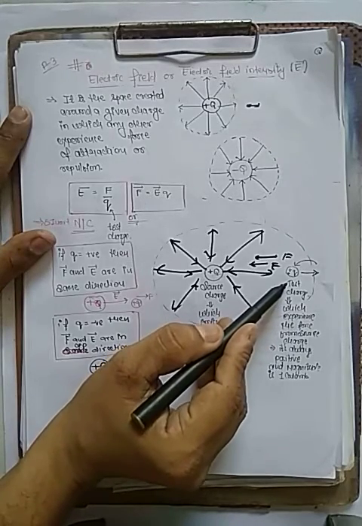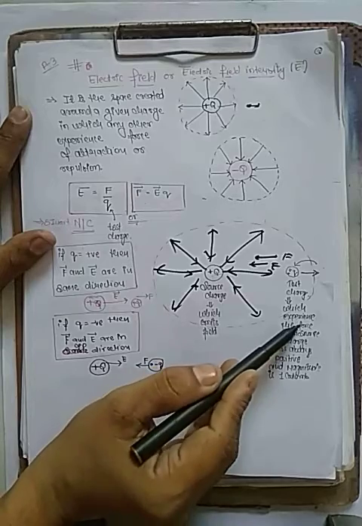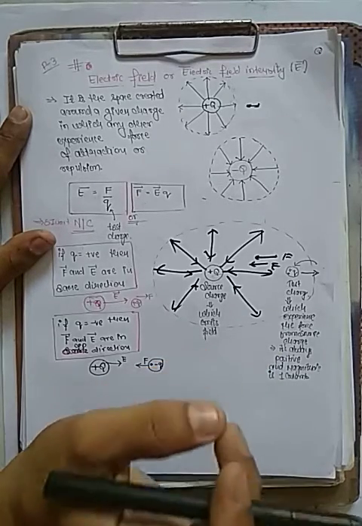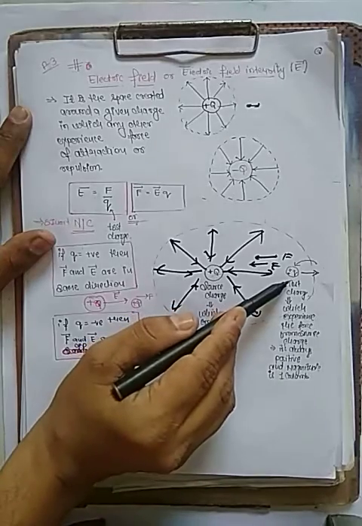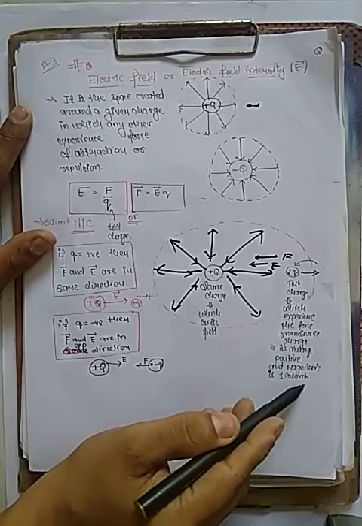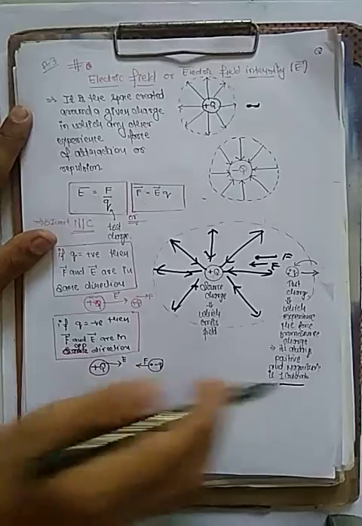So what is a test charge? Test charges are those charges which experience force, either attraction or repulsion. And one more thing, always remember, a test charge is always positive and its magnitude is 1 coulomb.